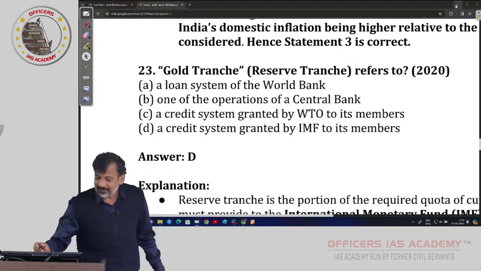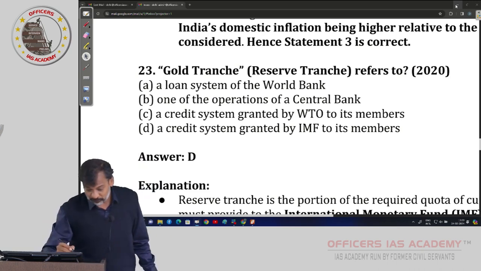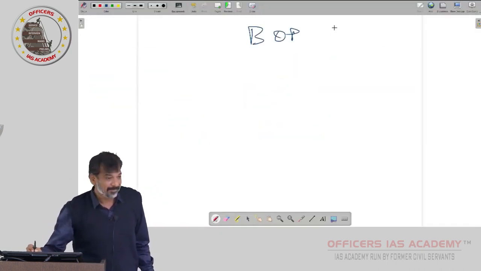Now come to this question. Gold tranche or reserve tranche refers to what? Reserve tranche is a credit system granted by IMF to its members for which they don't need to pay interest. Is it clear?